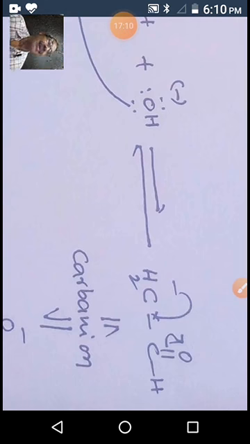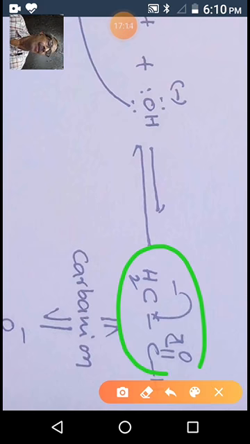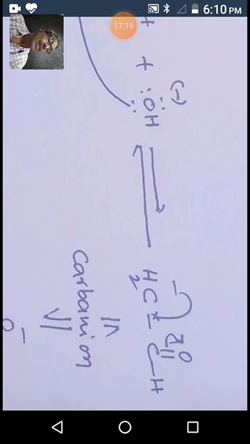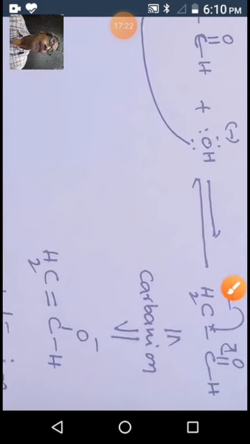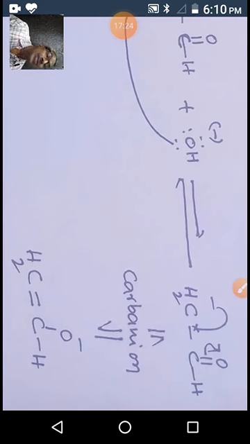We discussed it in the previous class. It is a carbanion. This is a carbanion. Why? Because this has a minus charge. So in the first step, a carbanion is generated. This carbanion is stabilized by resonance.